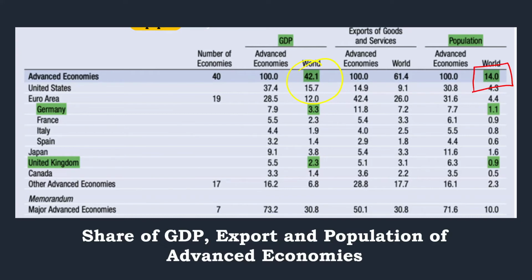And if you see more specifically, the United States, the GDP share is 15.7 percent, but the population is just 4.3 percent. Have a look at the United Kingdom. The GDP share is 2.3 percent, but the population share is just 0.9 percent. Very less population, but more GDP. That means the per capita income of each person is really high there. That is why the living standards are also high there.